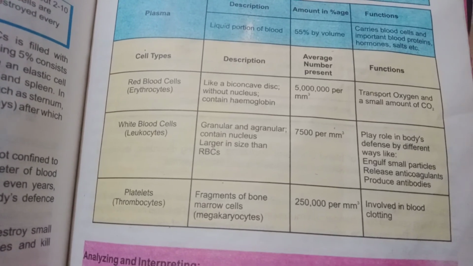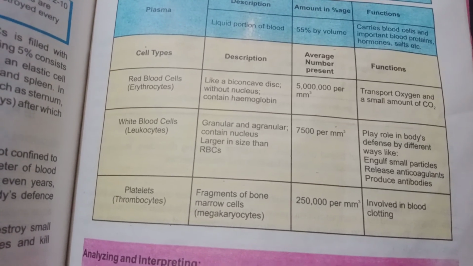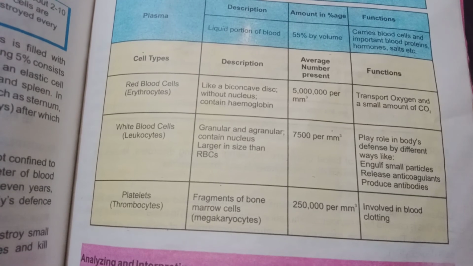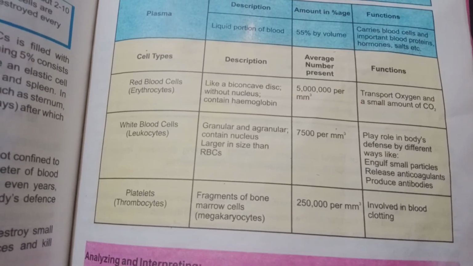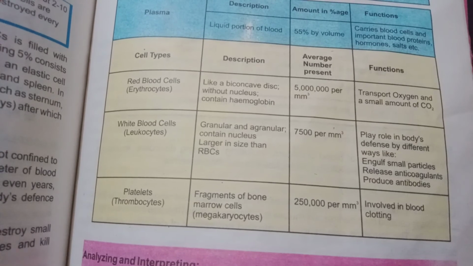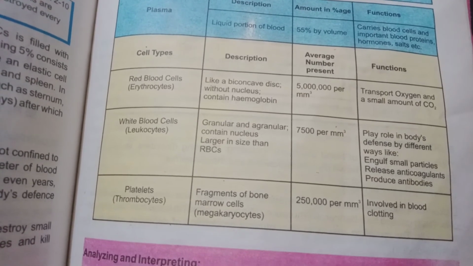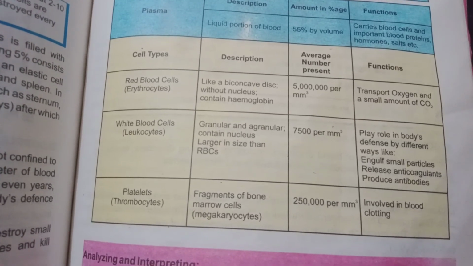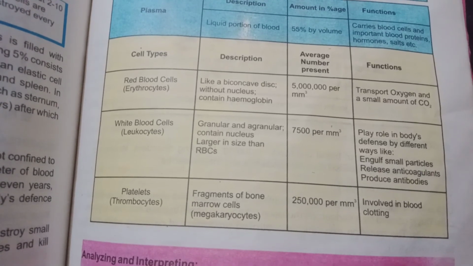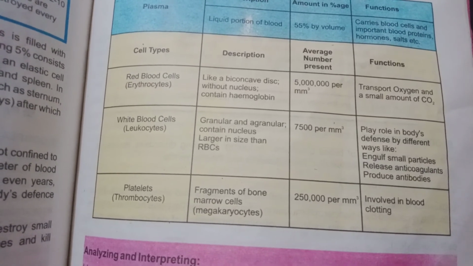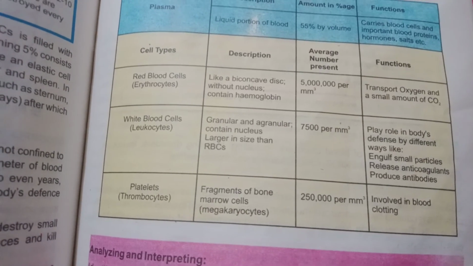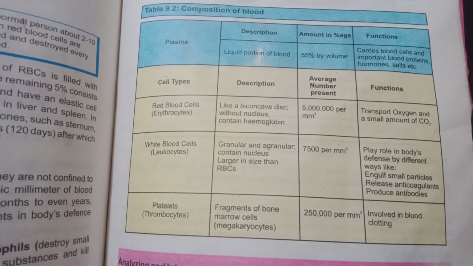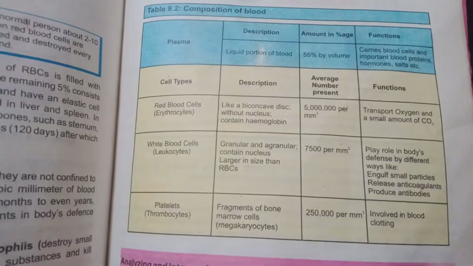White blood cells are leukocytes. They are granular and agranular, contain nucleus, and are larger in size than RBCs. Their average number is 7,500. They play a role in the body's defense in different ways, like engulfing small particles, releasing anticoagulants, and producing antibodies. Platelets are thrombocytes. They are fragments of bone marrow cells that are megakaryocytes, and their average number is 250,000 per millimeter cube. They are involved in blood clotting.